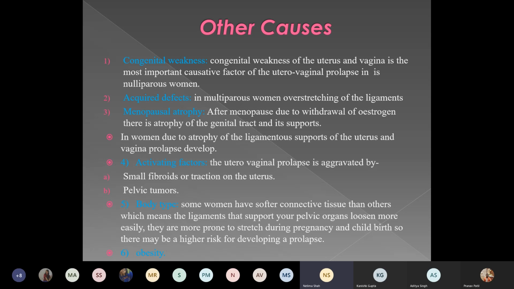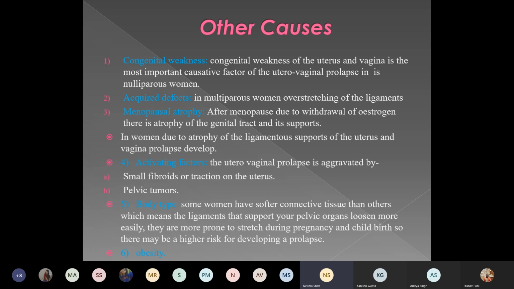Which are the other causes other than these delivery and pregnancy related causes? Congenital weakness of the uterus and vagina is the most important causative factor of uterovaginal prolapse. It is usually seen in nulliparous women and is called nulliparous prolapse. Acquired defects are seen in multiparous women, due to overstretching of the ligaments during delivery.